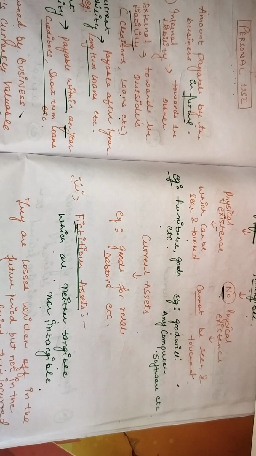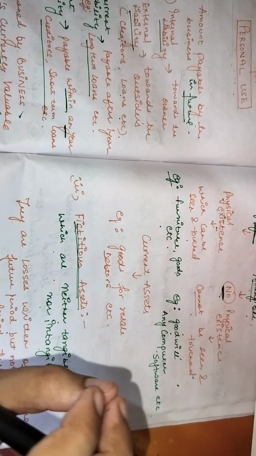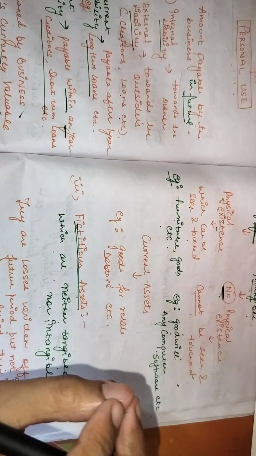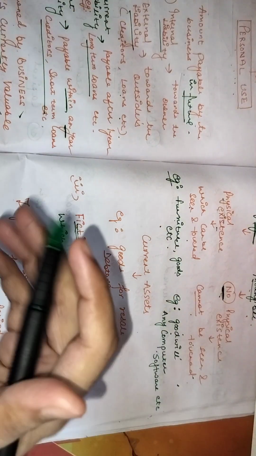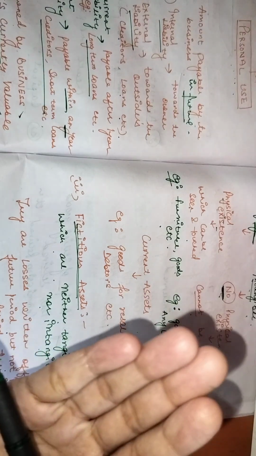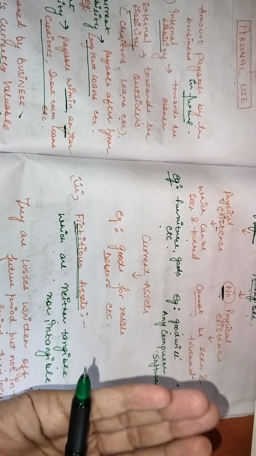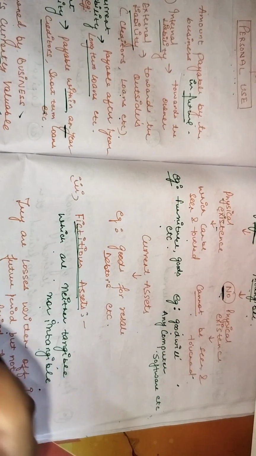What does this basically mean? Fictitious assets are those assets which are not intangible, which are not tangible, but they are the losses that have already been incurred by the firm and are to be written off in the future.